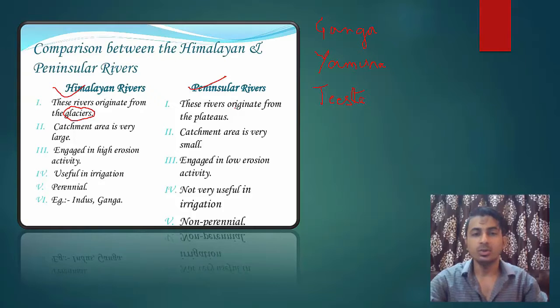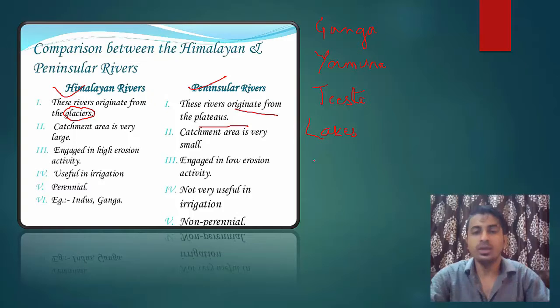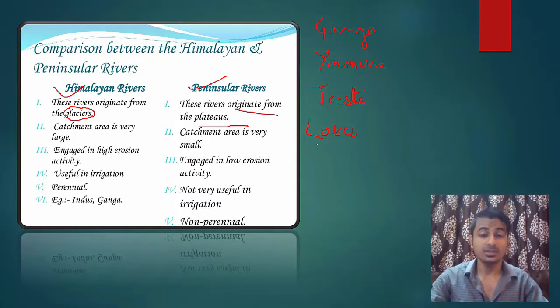In peninsula, they originate from the plateau. How? From the lakes. Like I will tell you in the upcoming slide that Godavari river, which is also called Budi Ganga, it rises from Trimbakeshwar lake in Nasik. So in South India, rivers originate from lakes. Their catchment area is very large.